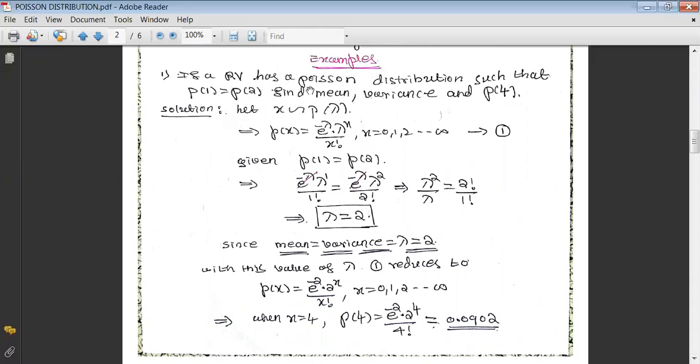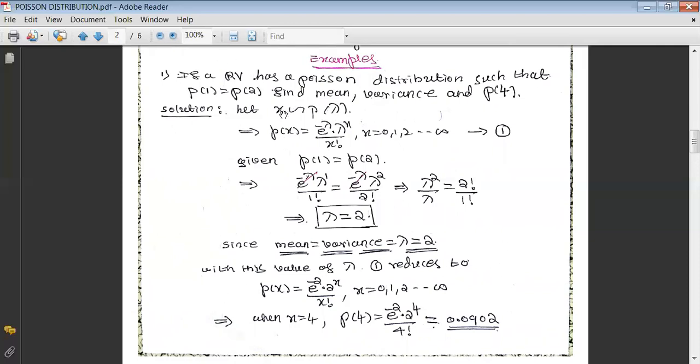If a random variable has a Poisson distribution such that P(1) equals P(2), find mean, variance, and P(4). And once again, recall that in order to write the probability function of any distribution, knowing its parameter is a must. As far as the Poisson distribution is concerned, the parameter is lambda. That's why, using the given information, first of all we have to find the parameter. Then we can use that parameter to write the probability function of that particular distribution.